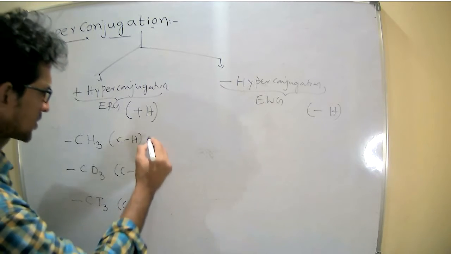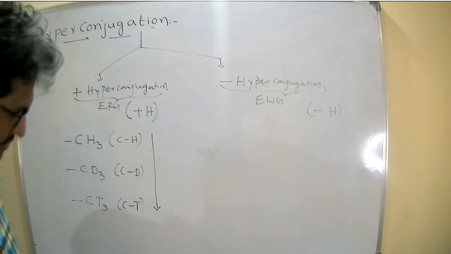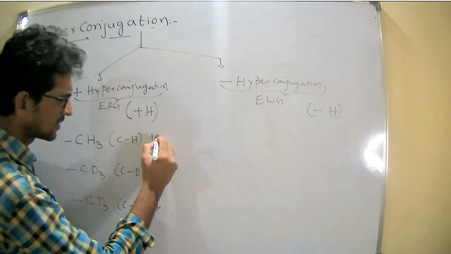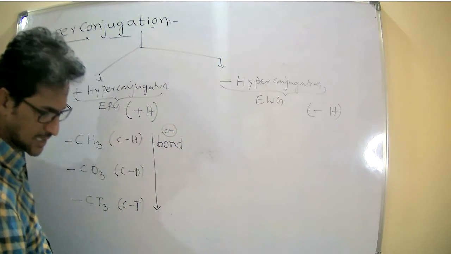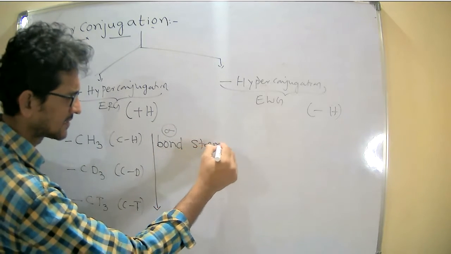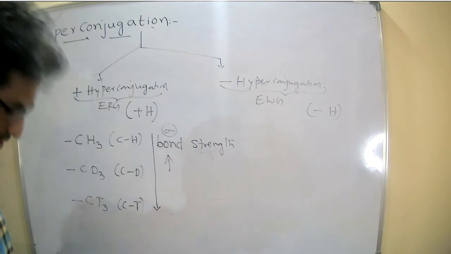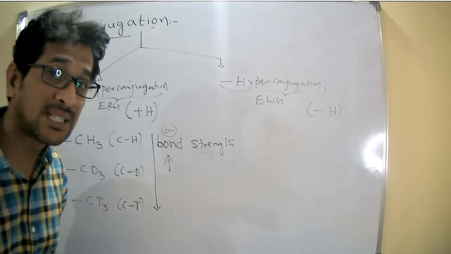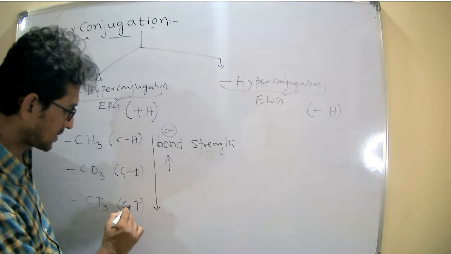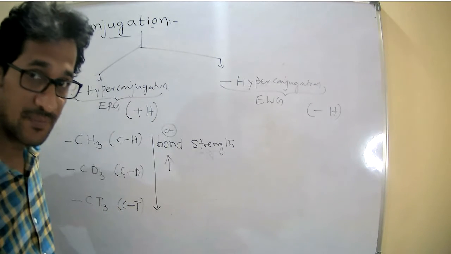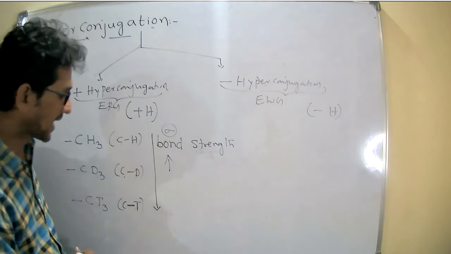As we are moving from top to bottom, what happens? Sigma bond strength increases. What is the meaning of the sigma bond strength increases? In between the carbon-hydrogen, carbon-deuterium, carbon-tritium, this sigma bond is more stable, meaning more strength, a strong sigma bond, compared to the C-H.